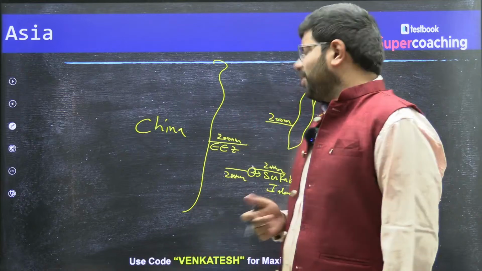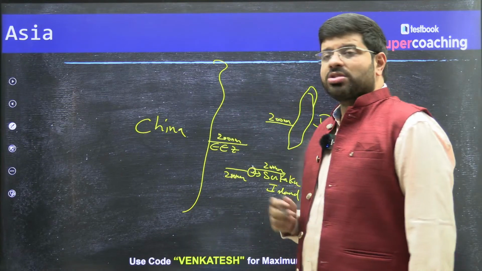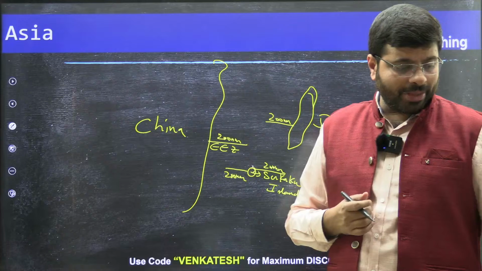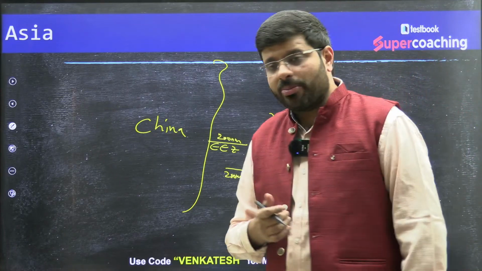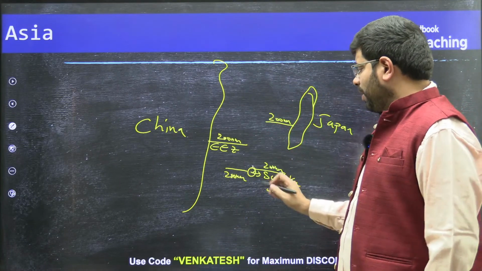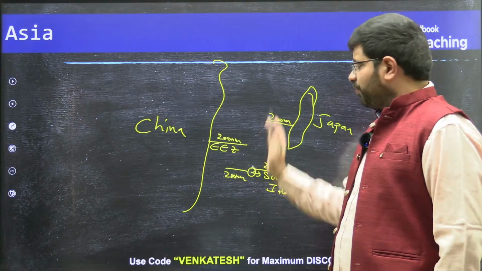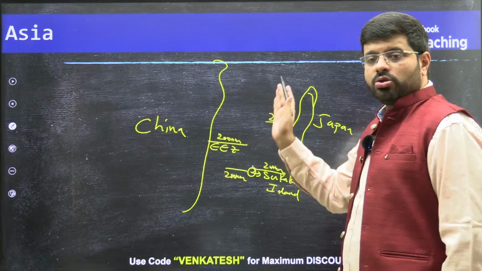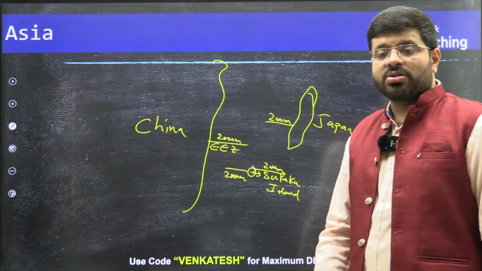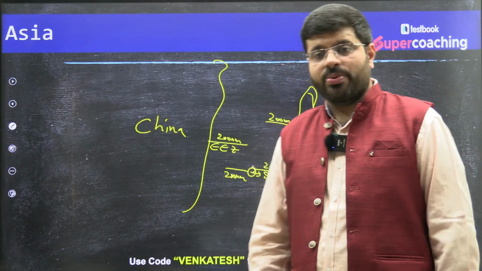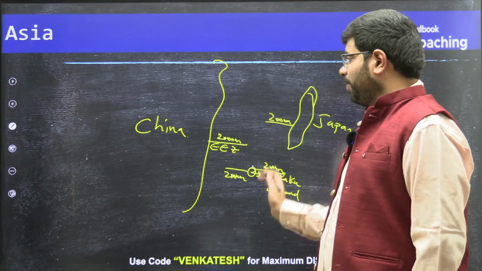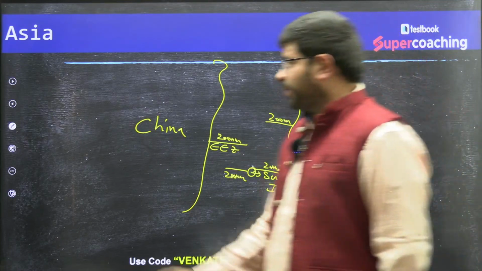The minerals might not be that significant, but definitely the most important is the fishing zone. So China is asking about the Senkaku Island because of the conflict over the exclusive economic zone. Because of this exclusive economic zone concept itself, China and Japan are having an impact. So let's see that.